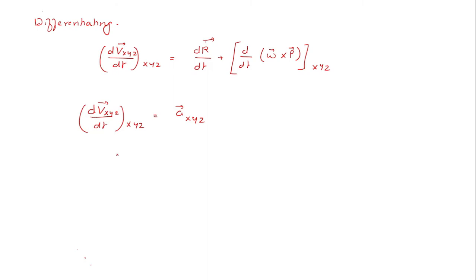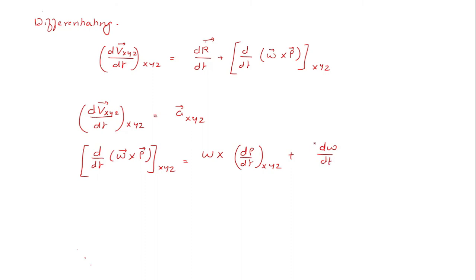Now d by dt of omega vector cross rho vector with respect to XYZ is equal to omega cross d rho by dt with respect to XYZ, plus d omega by dt with respect to capital XYZ cross rho vector. I am applying the derivative by parts. All of these are vectors.